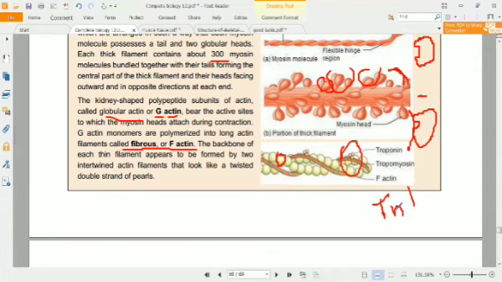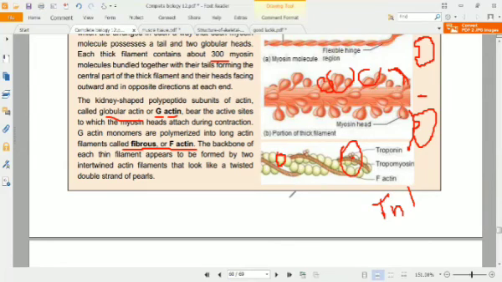So this is the inhibitory subunit that binds to the actin, so that it covers the binding site which will be available at the time of contraction to the myosin filament. That's why it is called the inhibitory subunit.